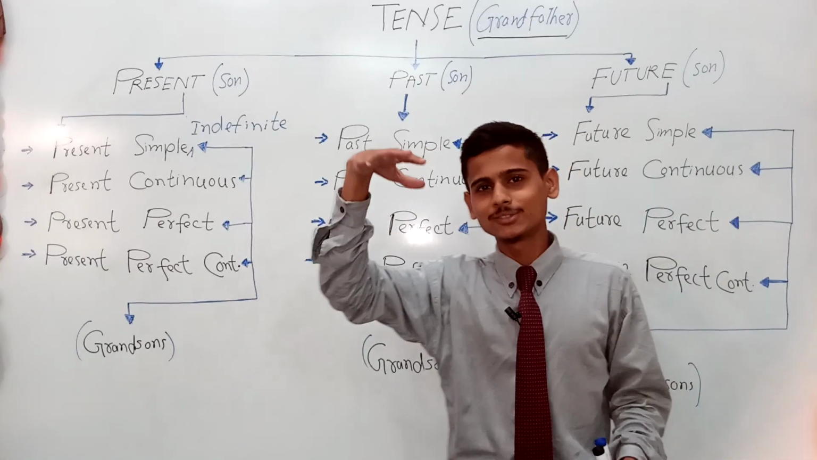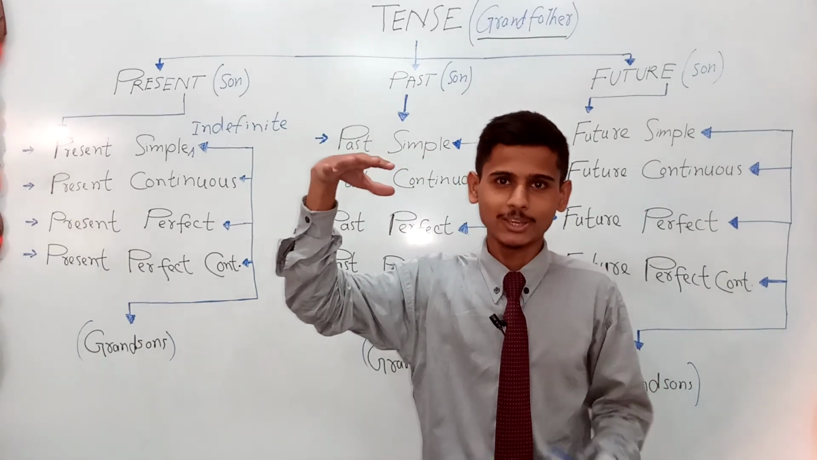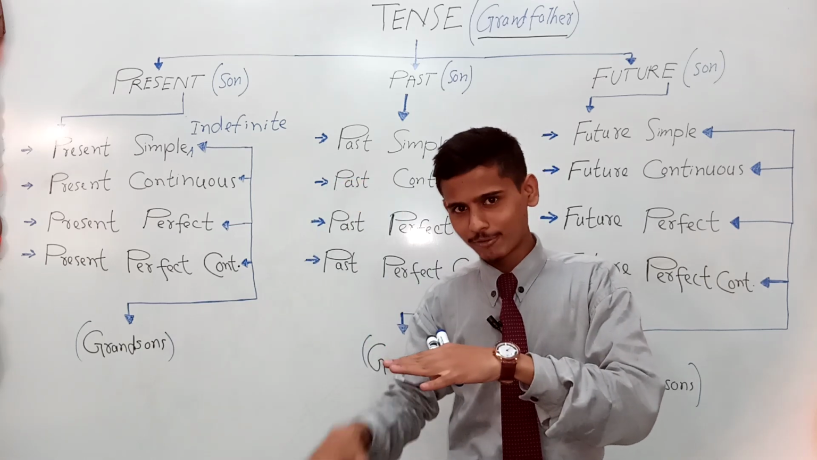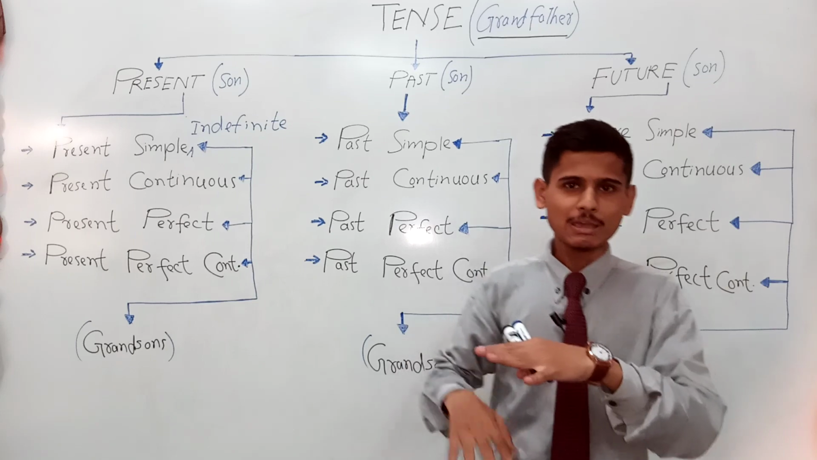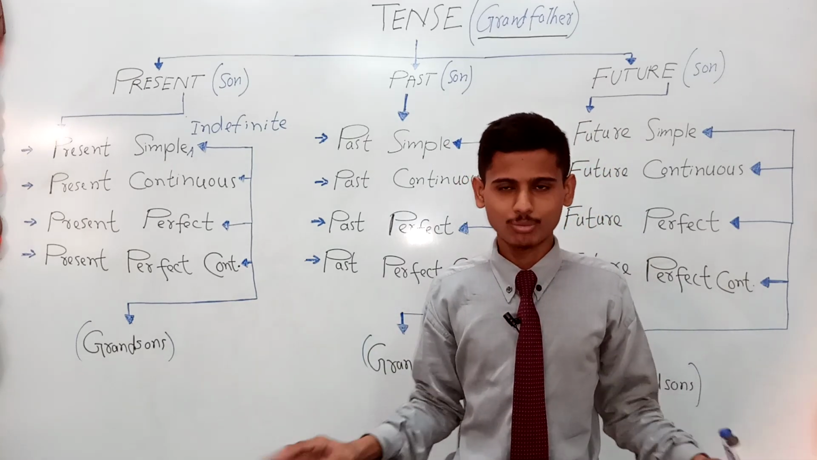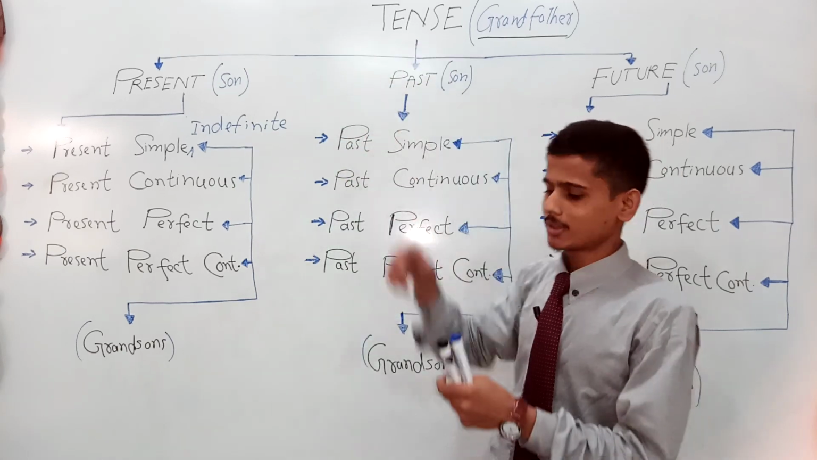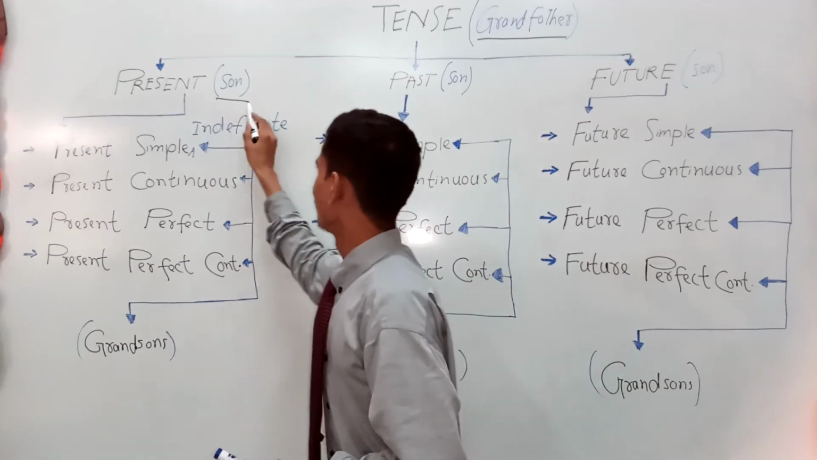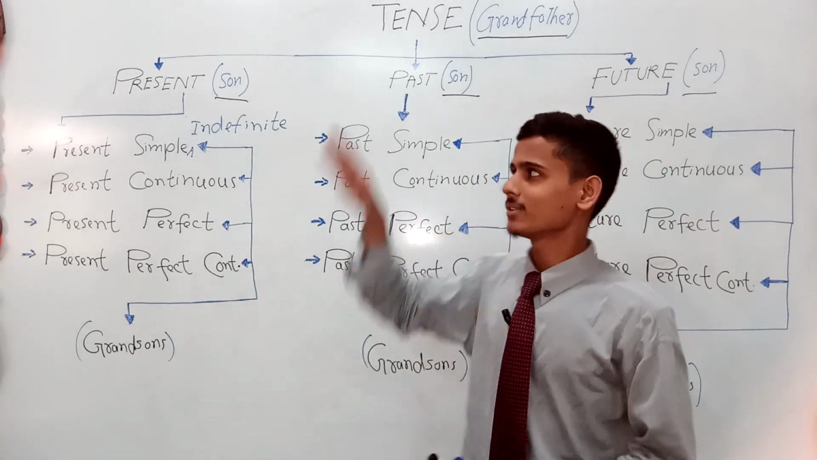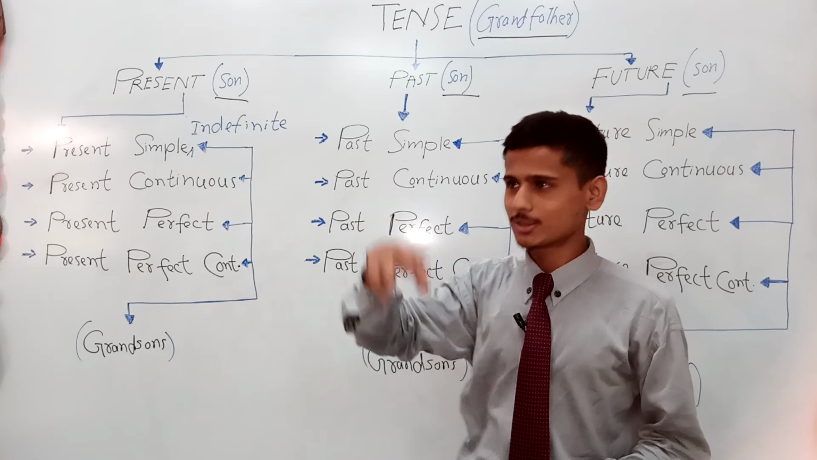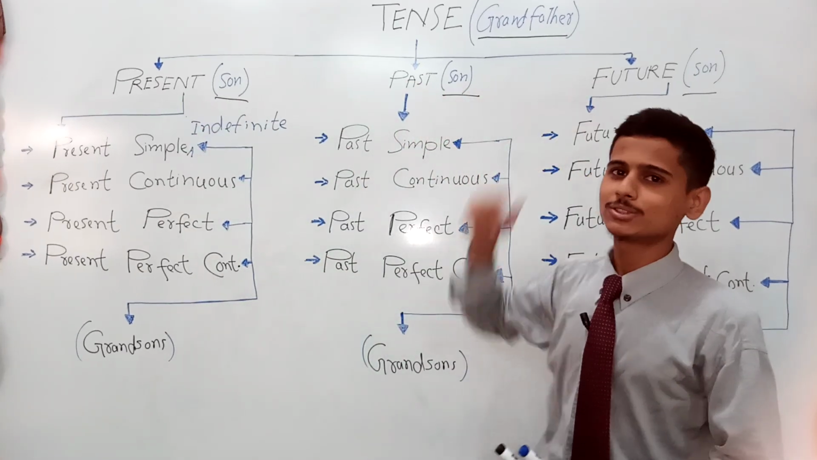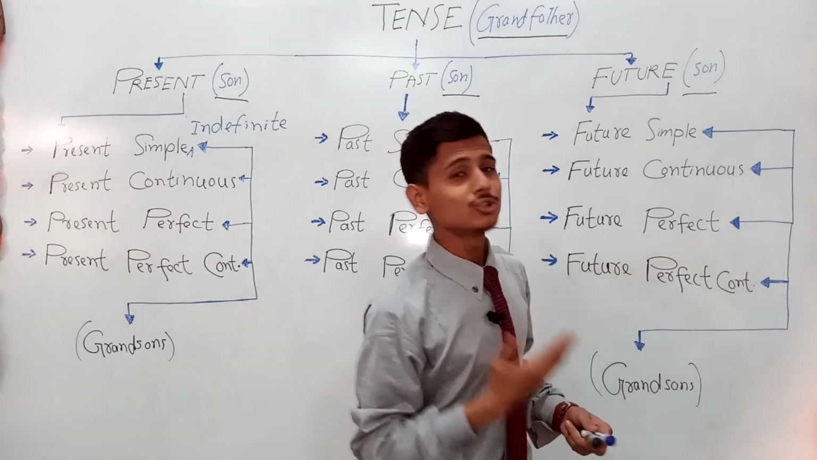Obviously, the grandfather is the supreme of any family. The grandfather has sons and daughters, and these sons and daughters have further sons and daughters. Specifically, here I am going to talk about only sons, no daughters at all, right? The grandfather has 3 sons, right? And so the grandfather's name is tense, and the grandfather has 3 sons. The first son's name is present, the second son's name is past, and the third son's name is obviously future.